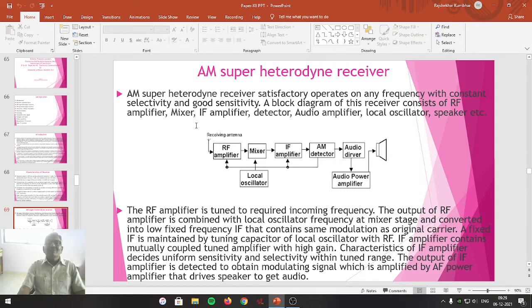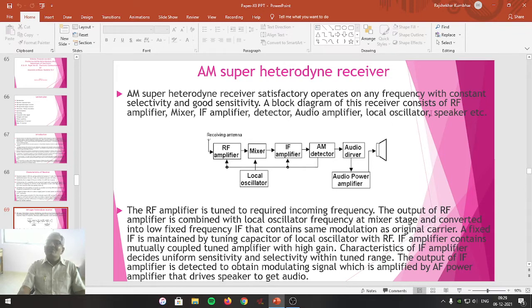Mixer and IF amplifier also you are going to study in the practical course. Demodulator, that is detector, we already studied in topic number 2. Audio amplifier we studied in BSc part 2, that is push-pull power amplifier, complementary symmetry amplifier. All those amplifiers we can call audio power amplifiers.